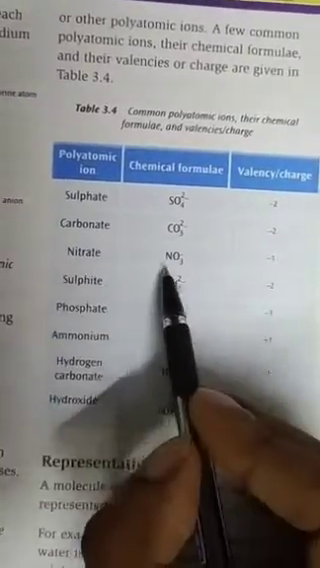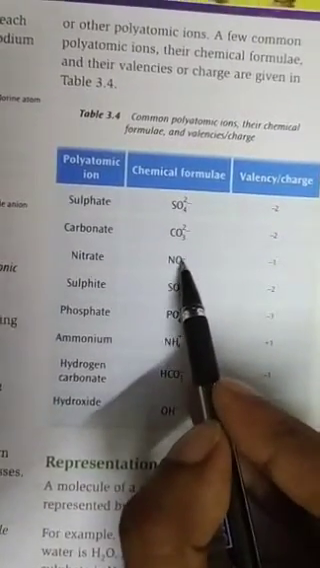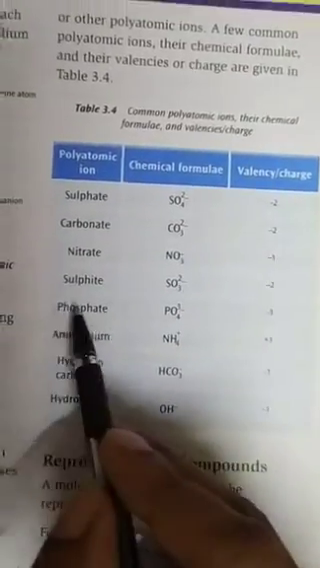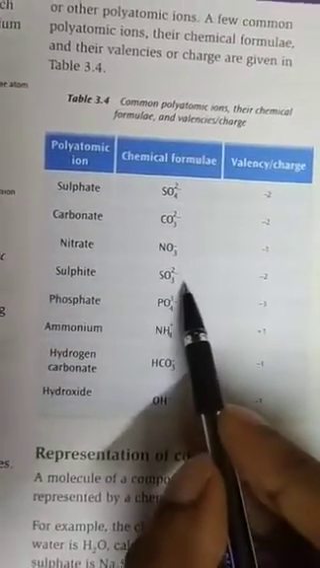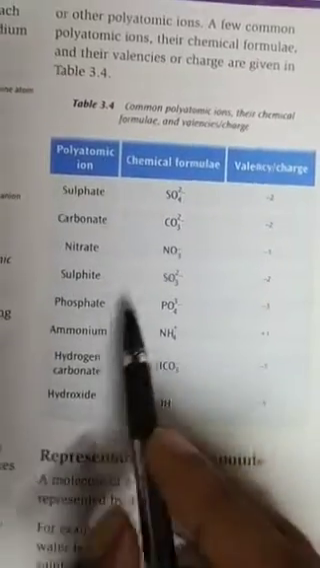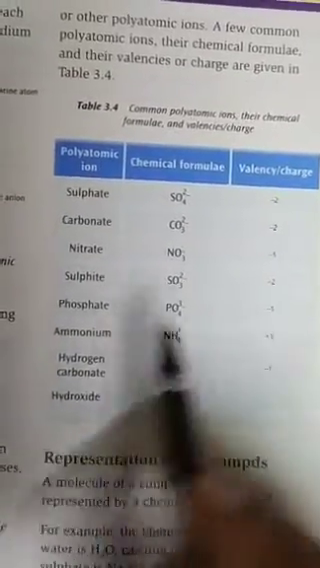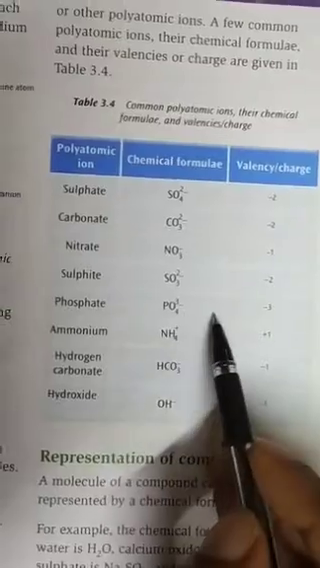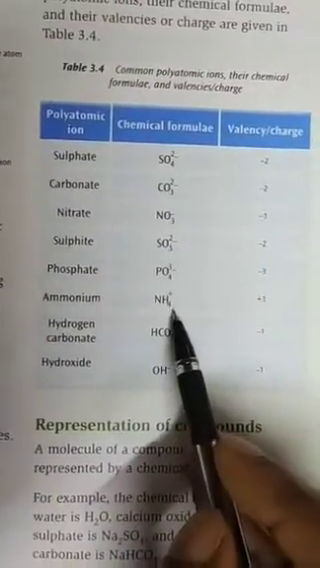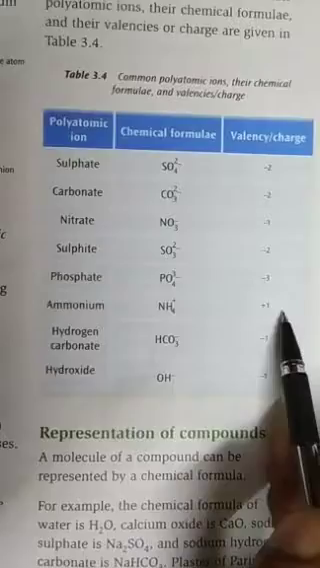So nitrate, NO3 minus. Here there is only a minus charge, that's why the valency is minus 1. Sulfite, SO3 2 minus, so the valency is minus 2. Phosphate, PO4 3 minus, so the valency is minus 3. Ammonium, NH4 plus, so the valency is plus 1.